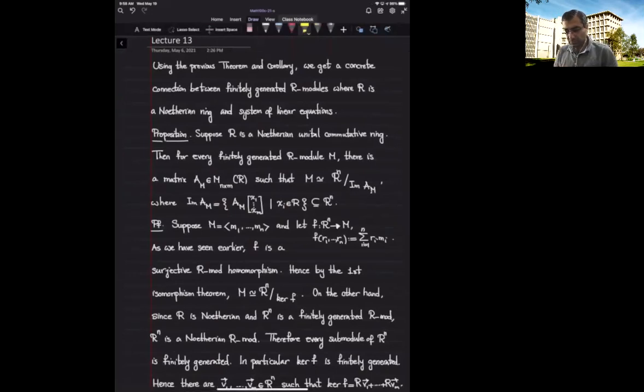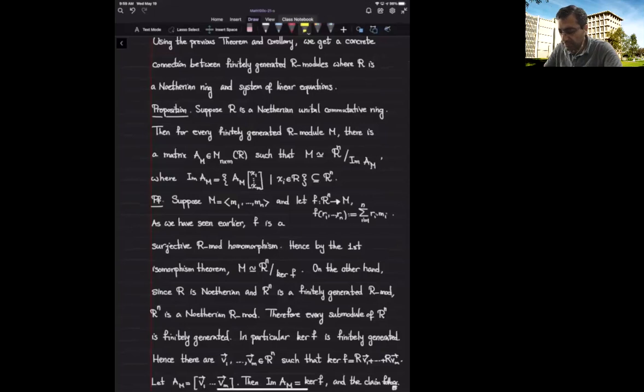We want to see what we can actually say about the structure of finitely generated modules now that we have this kind of Noetherian understanding of finite generatedness. We can use this fact, that finite generatedness implies Noetherian, to give a concrete connection between finitely generated modules and systems of linear equations. Okay, so let's see how we can do this.